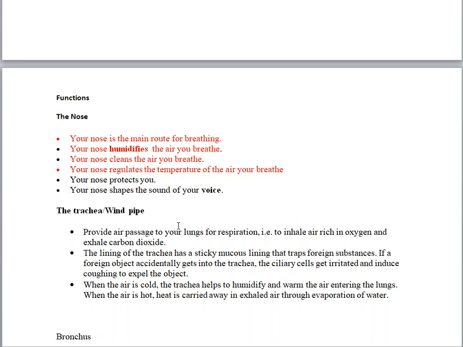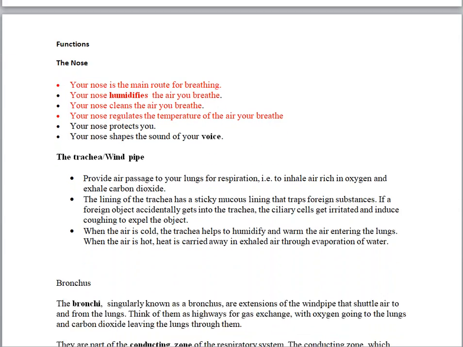And in case the air is hotter than it's supposed to be, then the heat is carried away and then exhaled before it is taken to the lungs. So it helps also in regulating the temperature of the air that we breathe. Now we go down to the bronchus.